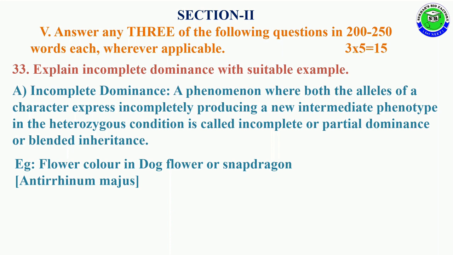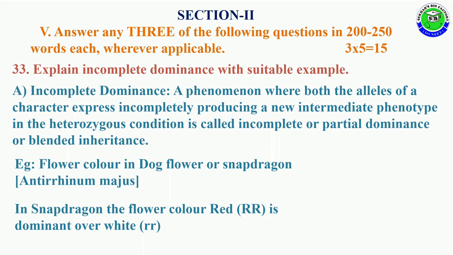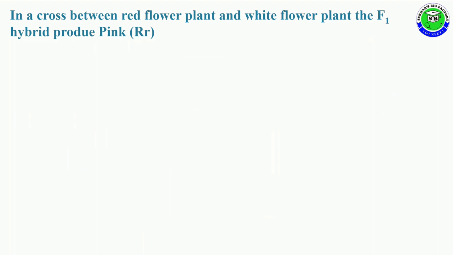The best example for incomplete dominance is flower color in the dog flower plant, also called snapdragon or Antirrhinum majus. In snapdragon, the flower color red is expressed with capital R allele. It is dominant over white with small r allele.